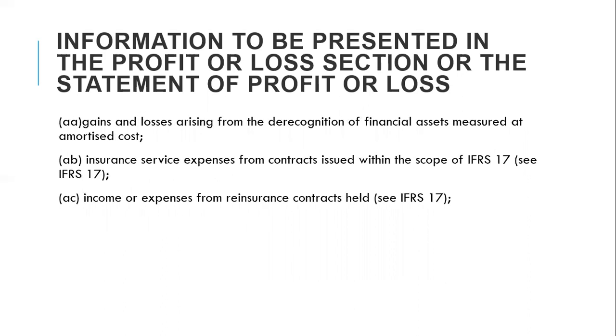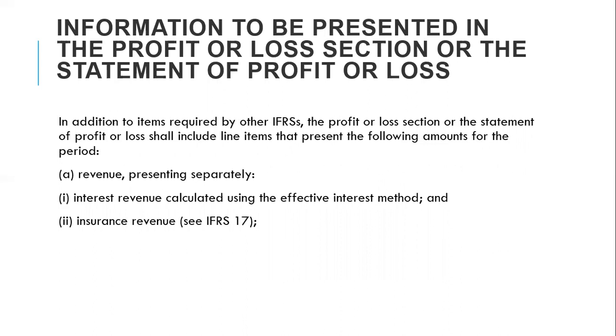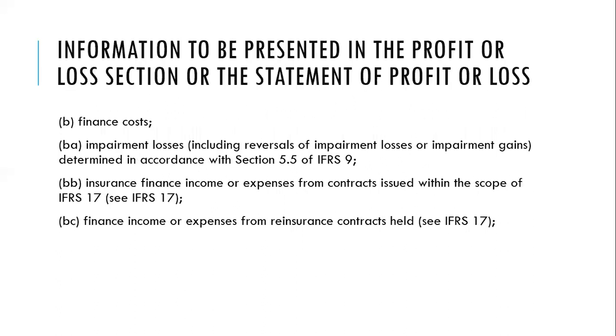Gains and losses arising from the recognition of financial assets measured at amortized cost, insurance service expenses from contracts issued within the scope of IFRS 17, income or expenses from reinsurance contracts held according to IFRS 17. So they are giving us more information about the revenue. So basically, IAS 1 requires you to show in your income statement the revenue made by the organization for that period. Then it must also show us the finance costs.